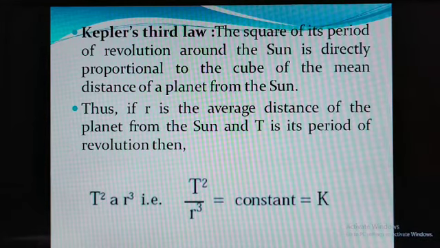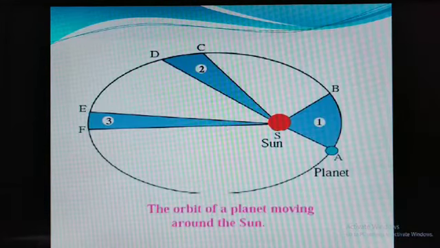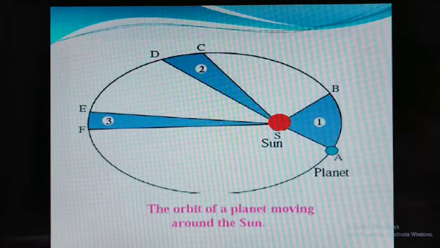Now I will consider that figure. Suppose the distance from sun S to A. In between A and B, we consider small distances a, b, c, d, e, f, g. We add all these distances, S to small a, S to small b, S to c, and so on. At the end, we take the average of those distances, and that average distance is considered as r.